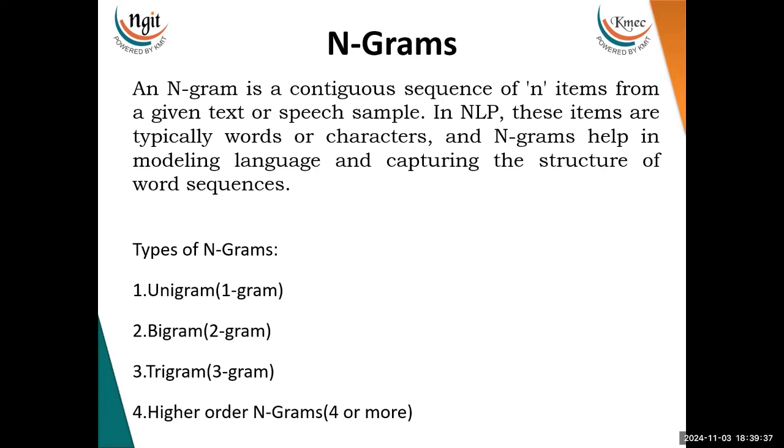So higher order n-grams, when I say that, is 4 or more. The given example has only 3 words, so it can be useful only for our top 3 examples, that is unigram, bigram, and trigram, since the given sentence is in trigram format. Let's jump to another example, like "I love learning NLP". That is 4 consecutive words, which we call a 4-gram or higher order n-grams. So that's how these types of n-grams are discussed.